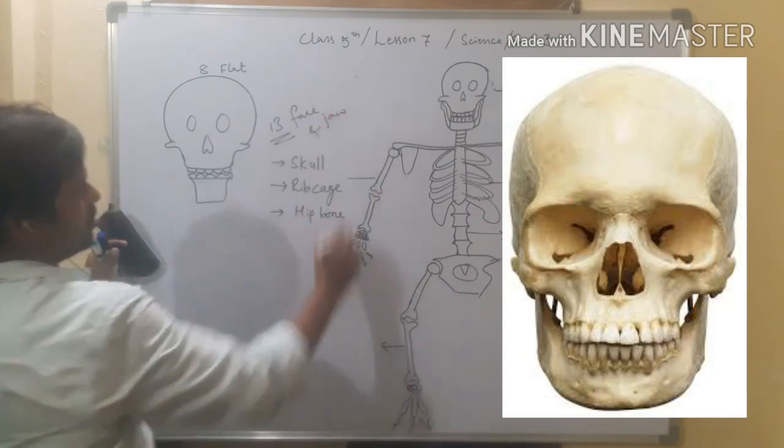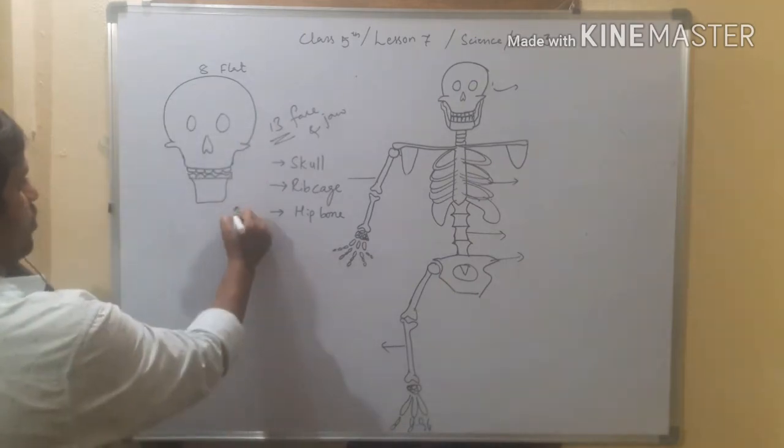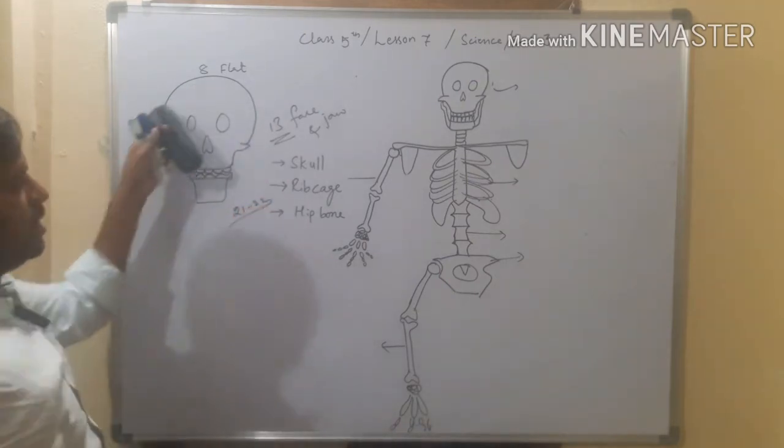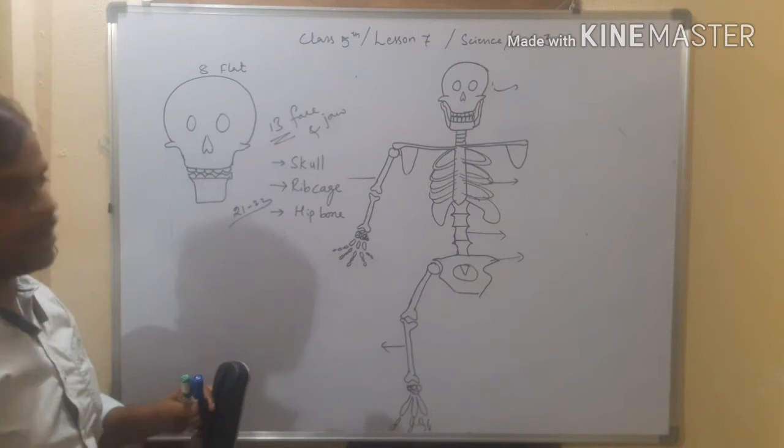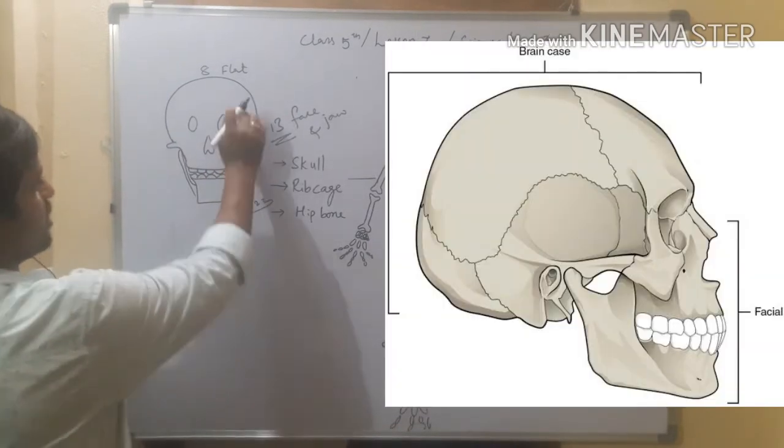So here total how much? 21 to 22 bones are present in the skull. Here no bone is able to move in the skull.